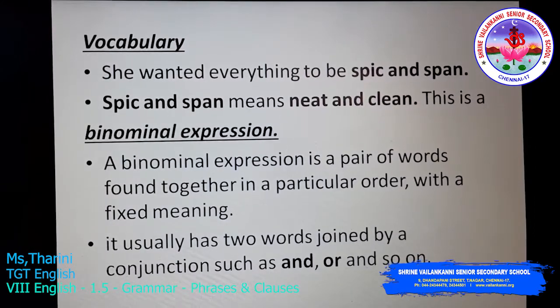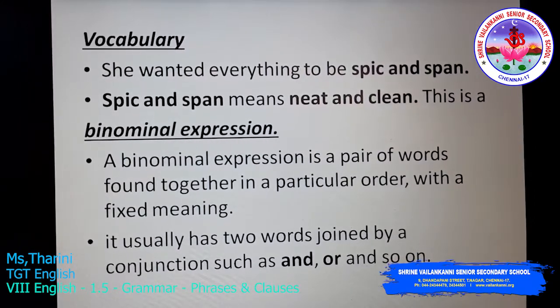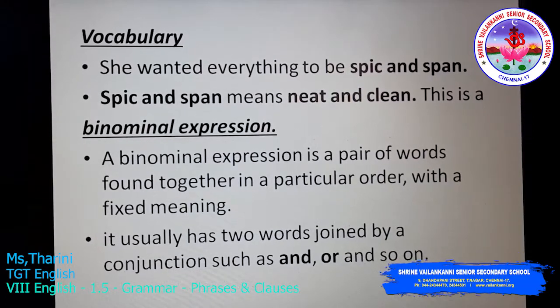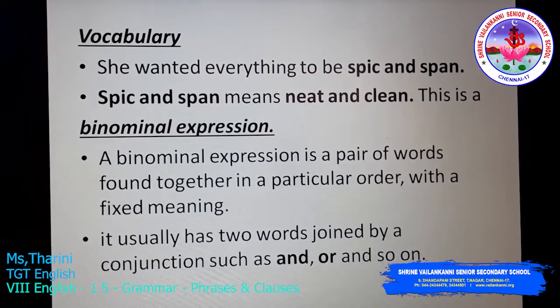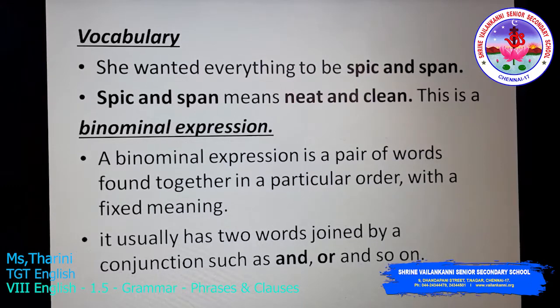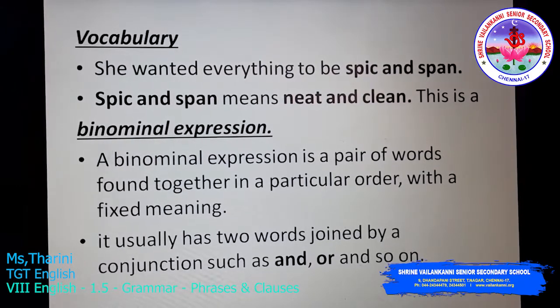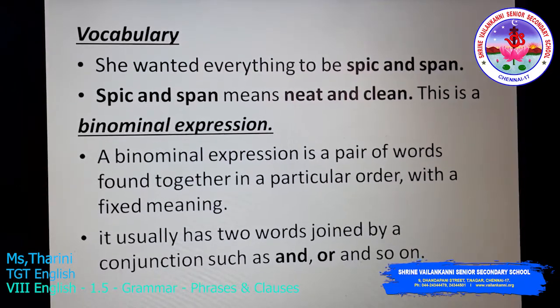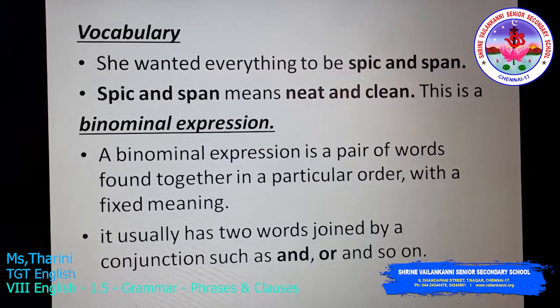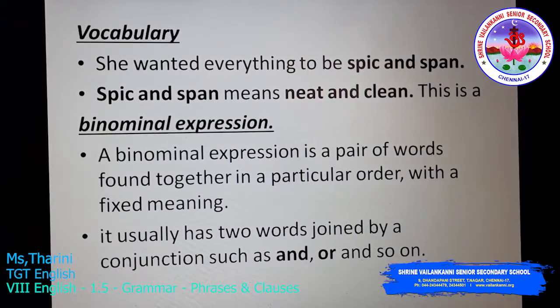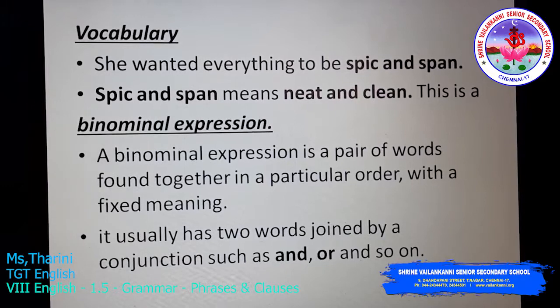A binomial expression is a pair of words found together in a particular order with a fixed meaning. It has a fixed meaning. It usually has two words joined by a conjunction such as and, or, and so on.